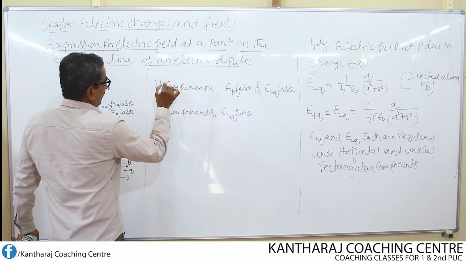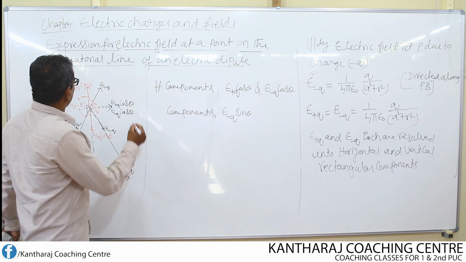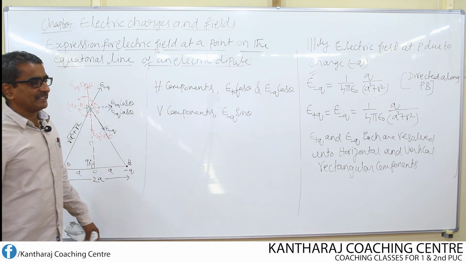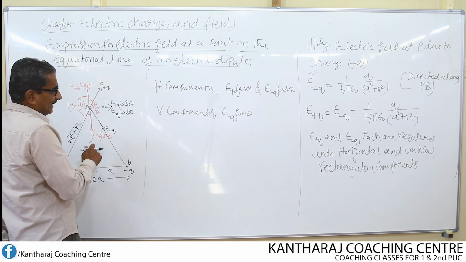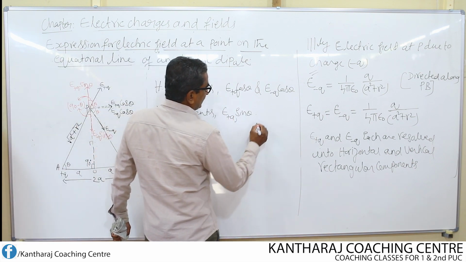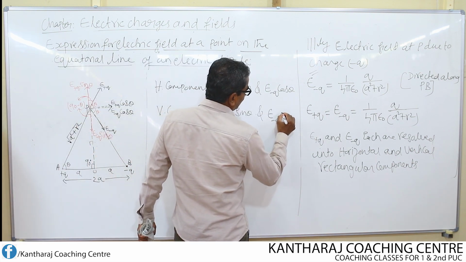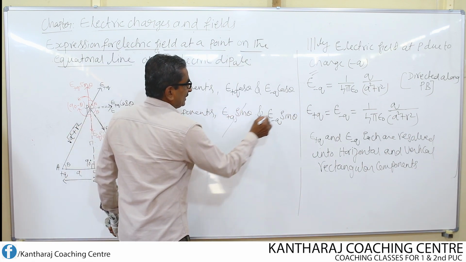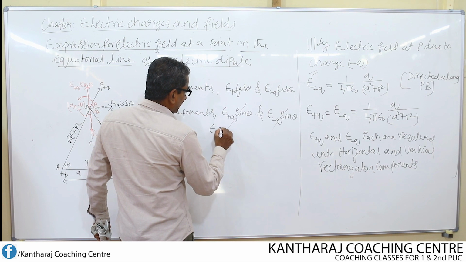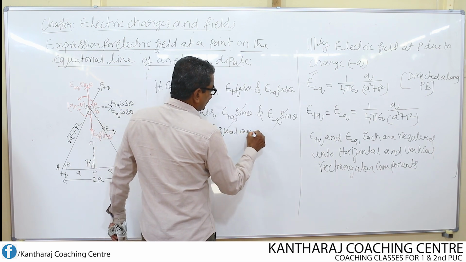Okay, right, that is the horizontal component. And what are the vertical components? So what we have written initially, that's right. So vertical components are E plus Q sin theta and E minus Q sin theta. So these two get cancelled. Why? Because equal and opposite.